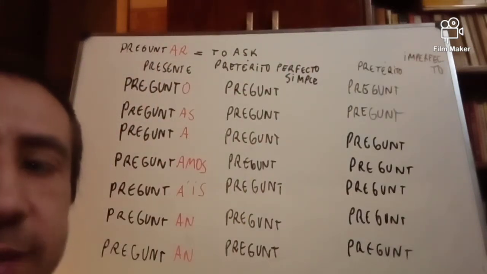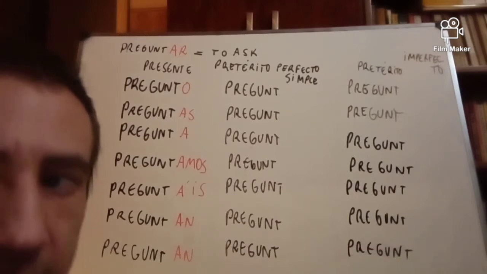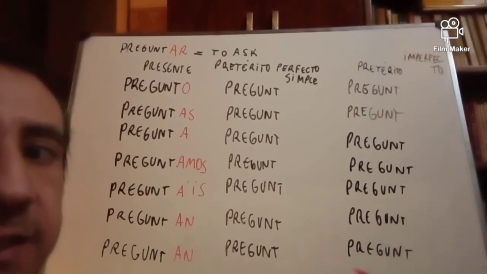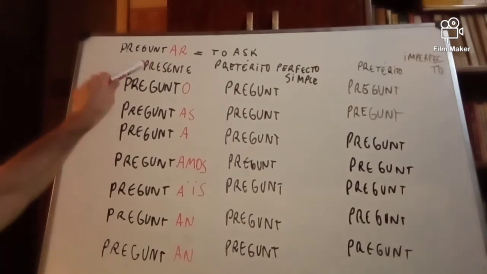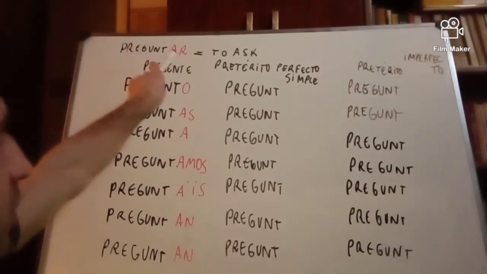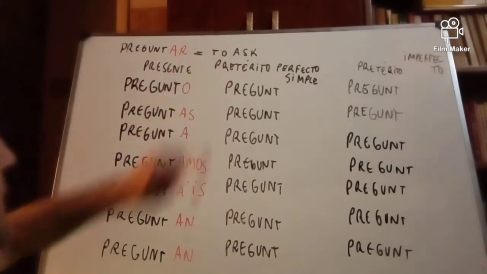Today I chose another verb because it follows the same model, so the endings will be the same and the root, as it's regular, will keep being the same too. In this case I chose the verb preguntar, that means to ask a question, to ask.